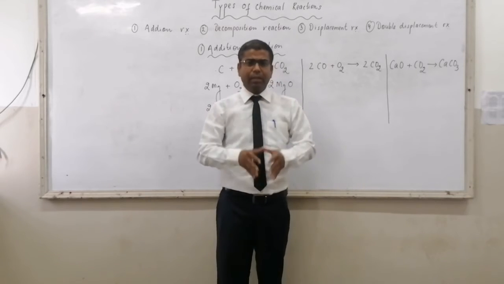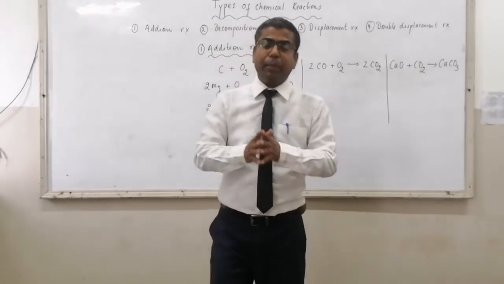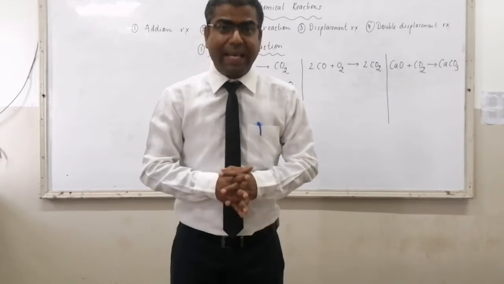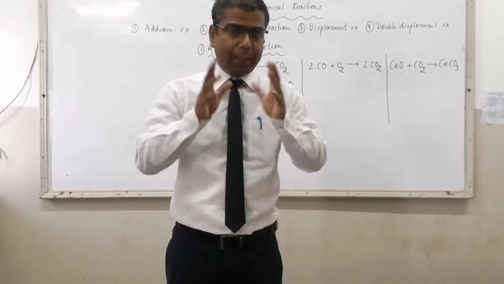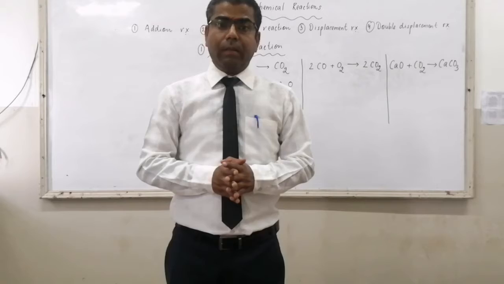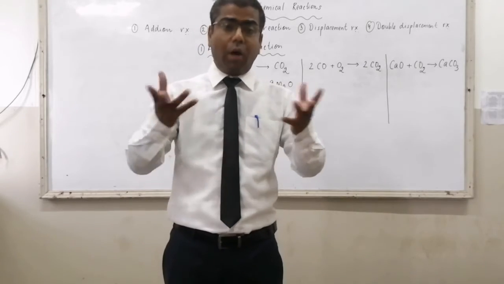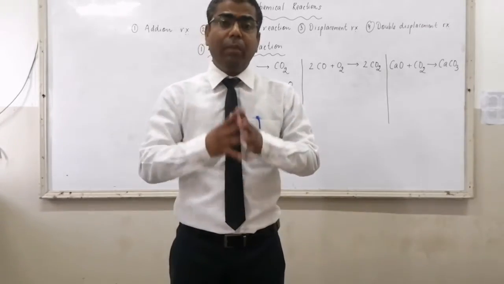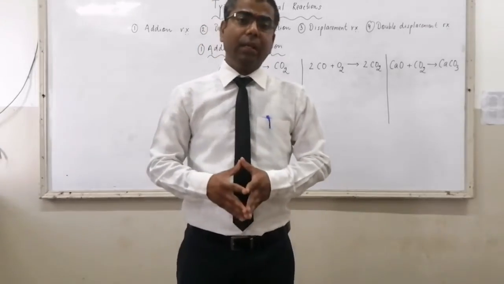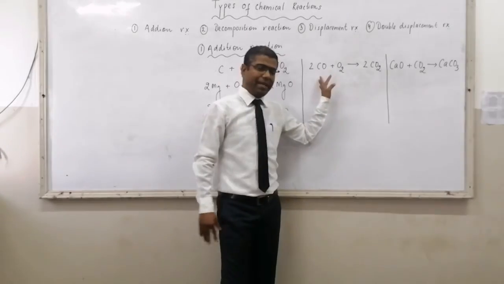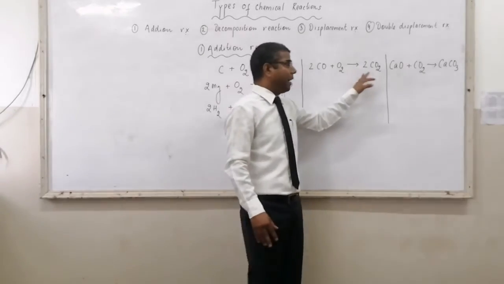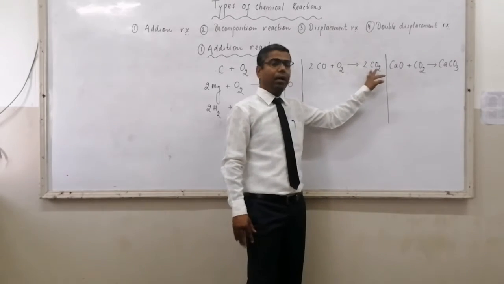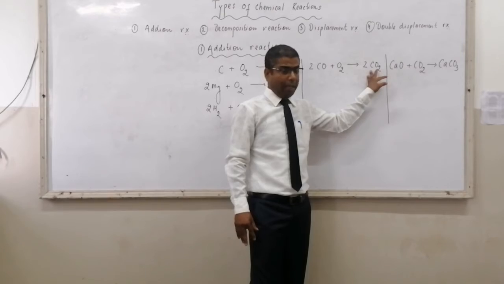Carbon, when burnt in insufficient supply of oxygen, gives a highly poisonous gas which is called carbon monoxide, a highly toxic gas. Now carbon monoxide has a high affinity for oxygen. So if oxygen is available, then carbon monoxide will be converted to carbon dioxide. So here carbon monoxide, a compound, reacts with an element to form a new compound, that is carbon dioxide.